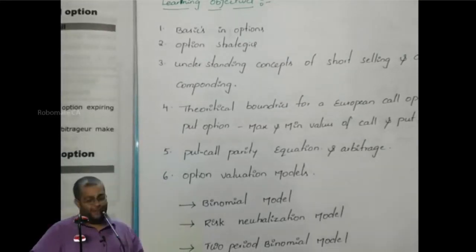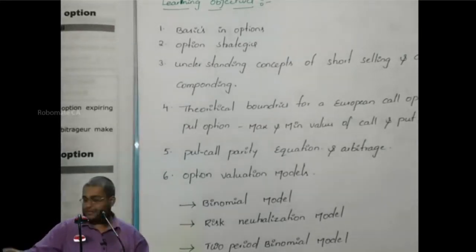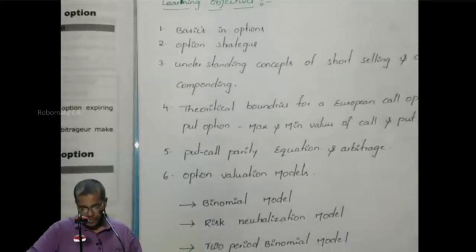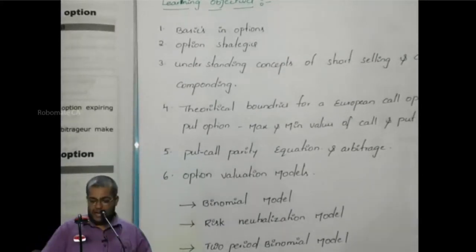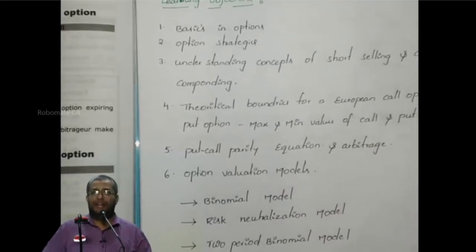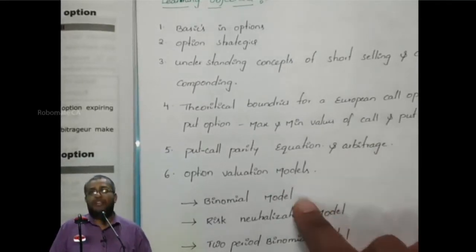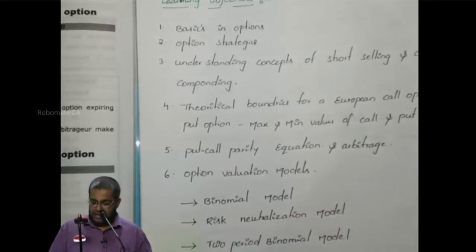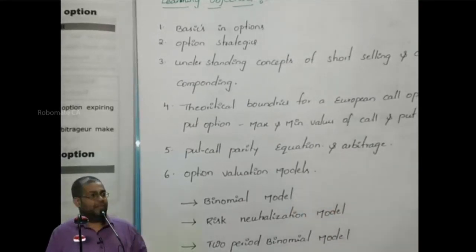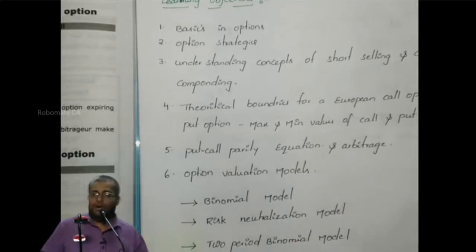Out of 8, only 5 are over, balance 3 is left. Now, we have 3 more areas. The next one is very important. That is called option valuation model. We are going to discuss 4 models: binomial, risk neutralization, 2-period binomial, and then the Black-Scholes model are the models we are going to discuss in the next stage.